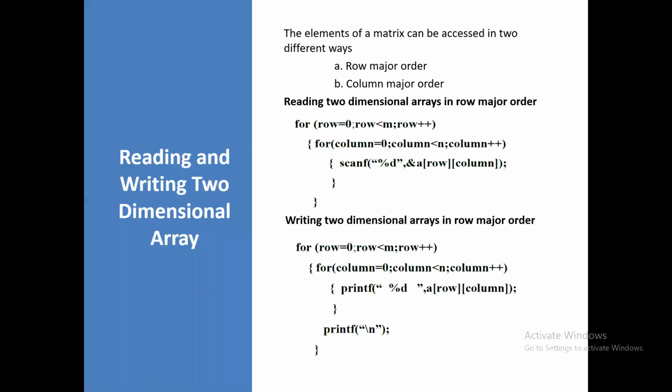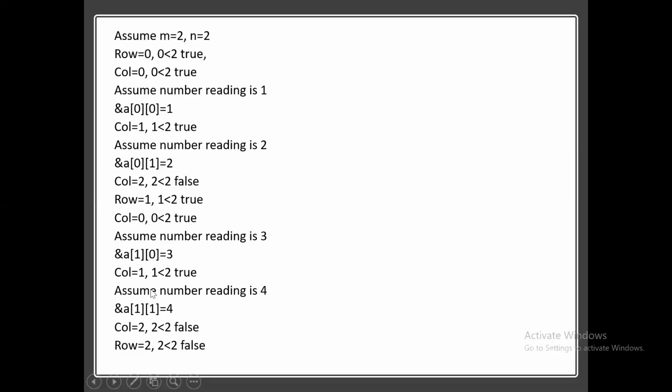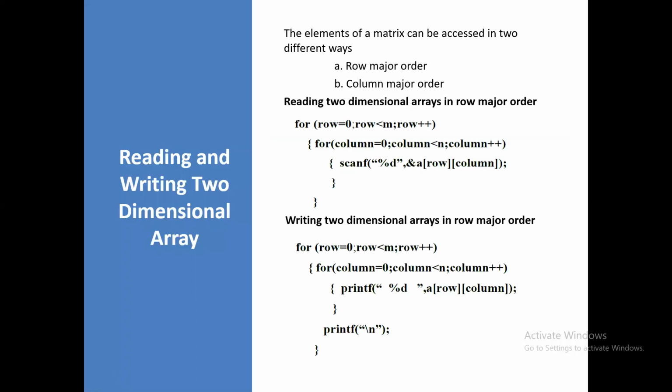Now where does control go? Here, this one, column. Now column is incremented by 1, and 1 less than 2 condition is true. You are reading another value. Assume you are reading the value 4, ampersand of a of 1 1, and that value is 4. Now column here is again going to be incremented to 2. Okay, 2 less than 2 condition is false. Now control goes here, and row is going to be incremented by 1.